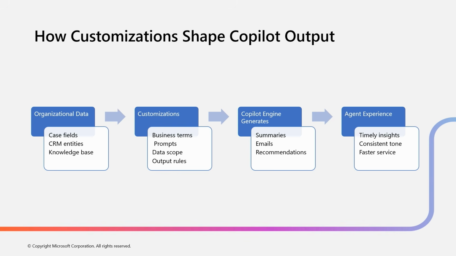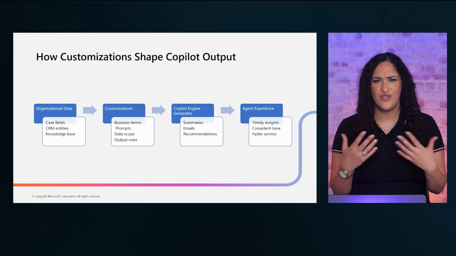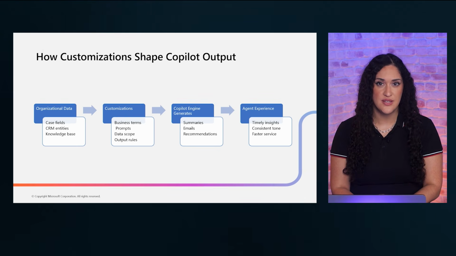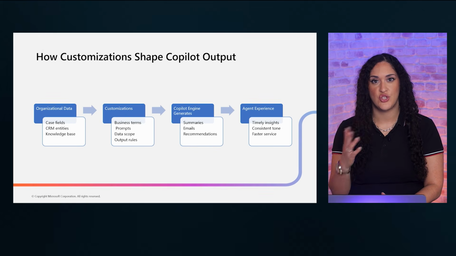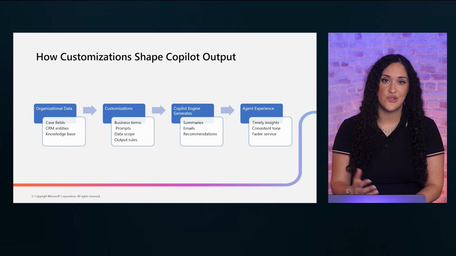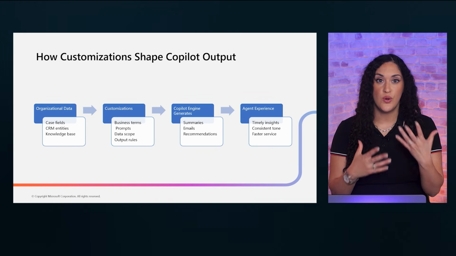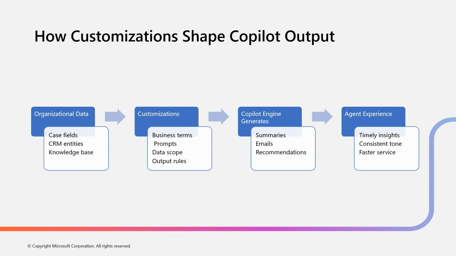This visual shows how the 4 customization layers create a pipeline that shapes Copilot outputs. Each layer depends on the ones before it. The best practice here is if AI outputs are inaccurate, troubleshoot from the bottom up. Start with business terms, then check data scope, then prompt settings, and finally surface integration. Most issues originate in the foundation layers, not the presentation layer.